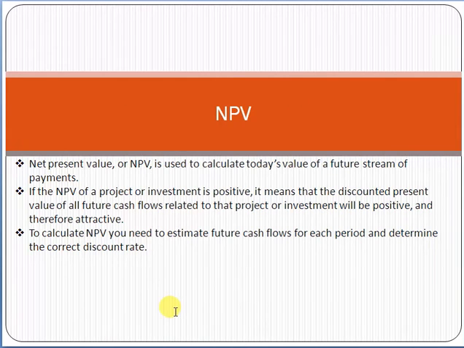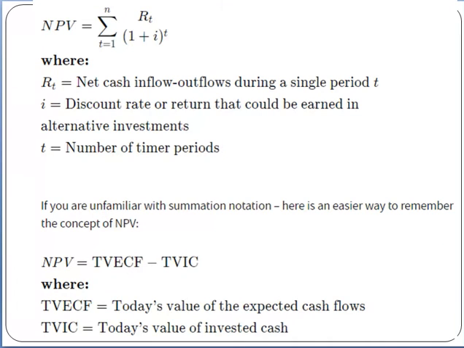Net present value is used to calculate today's value, or current value, of a future stream of payments. If the net present value of a project or investment is positive, it means that the discounted present value of all future cash flows related to that project or investment will be positive and therefore attractive. That means if it is positive, it is good for investment. To calculate the NPV, you need to estimate future cash flows for each period and determine the correct discount rate. This is the formula of net present value.